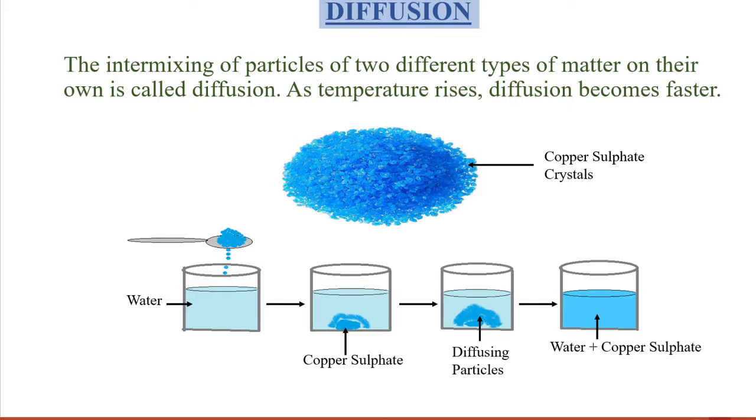The mixing of copper sulfate with water is called the diffusion process. And as temperature rises, diffusion becomes faster.